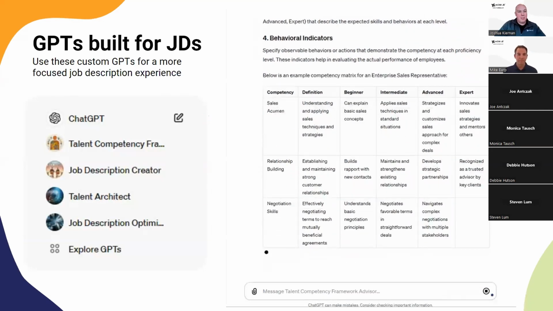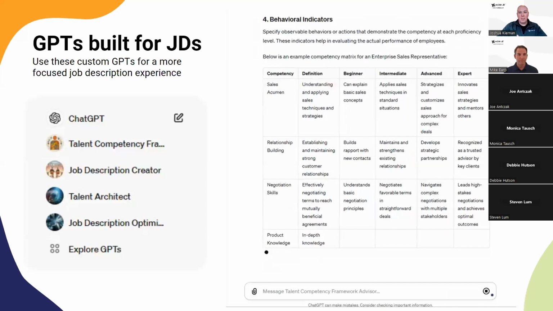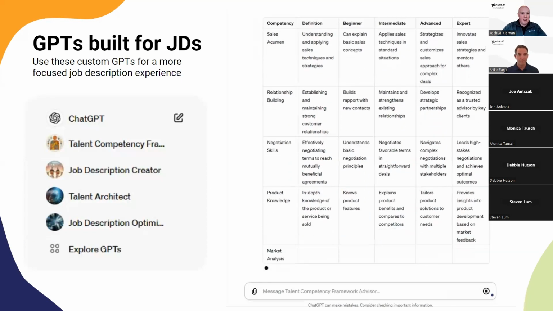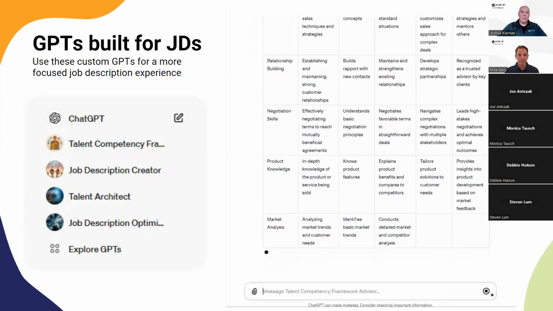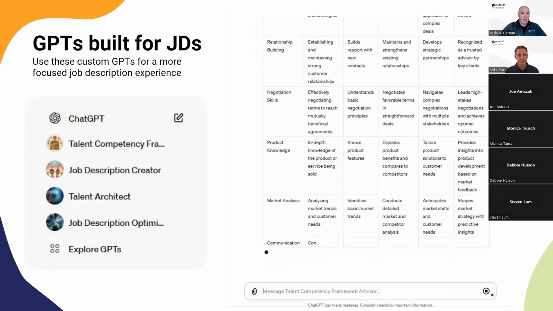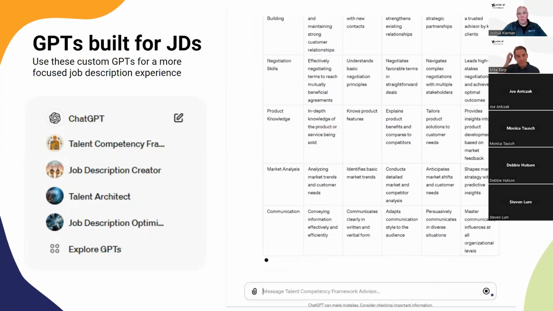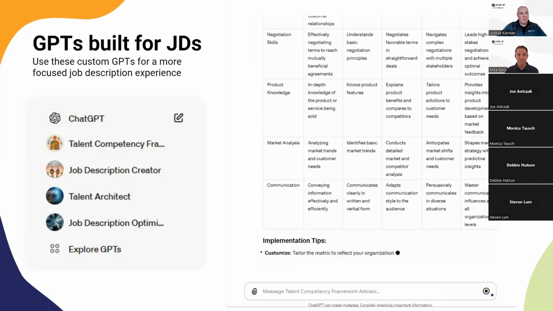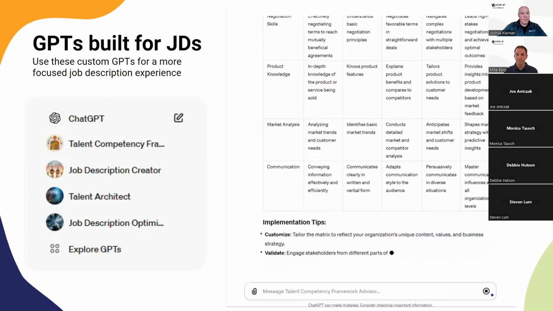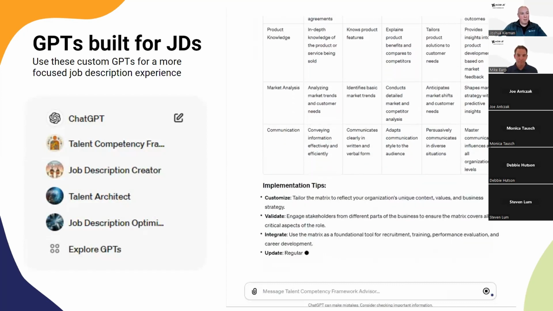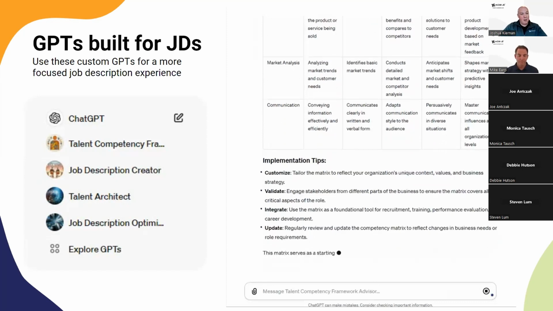So custom GPTs, as I started to mention earlier, are ChatGPT versions that individuals can customize, and that's done by adding data to its knowledge base. So you can upload files, documents, give ChatGPT code, and it can access all of that data on top of its already established data sets in its prompts.